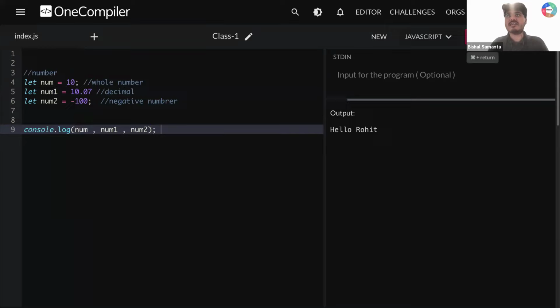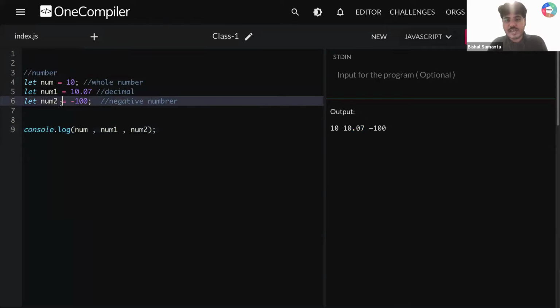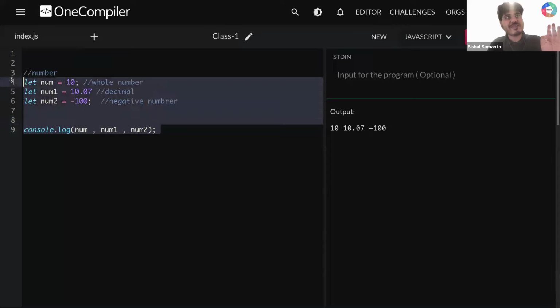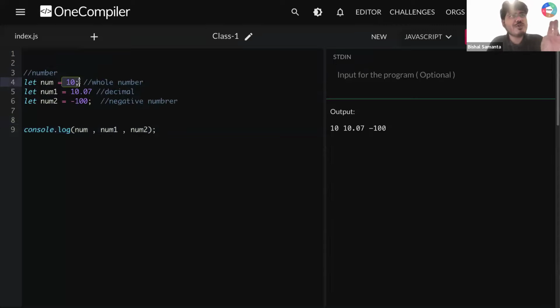If I print it, you can see I'm getting 10, which is the num value, then 10.07, which is the num1 value, then minus 100, which is the num2 value. So automatically the value that you are storing in this variable is a number data type. Was this easy?